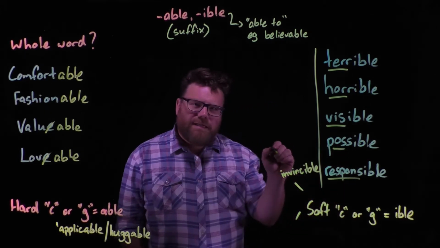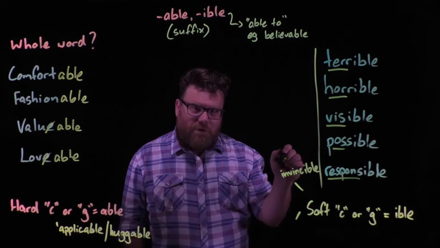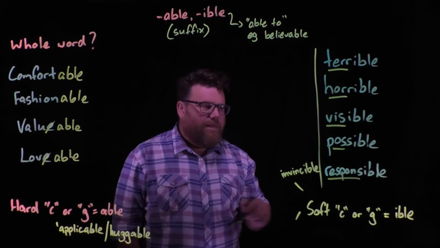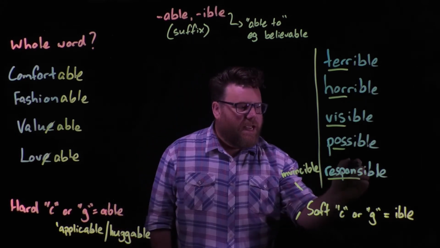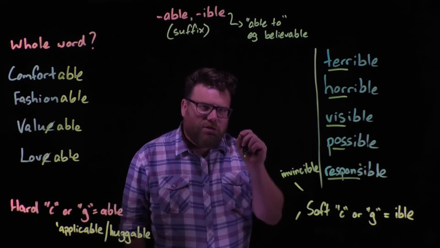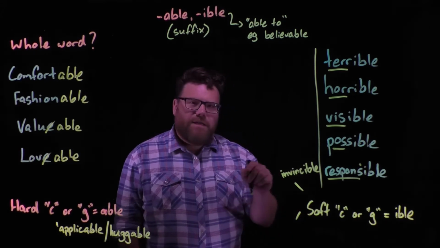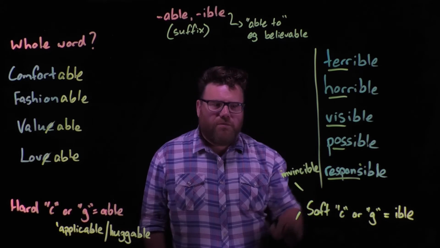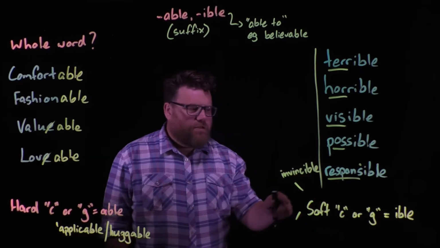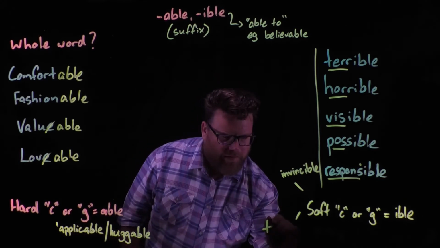Now, responsible does sound a bit like a whole word at the beginning, response, right? So why isn't it able? Well, that brings in another rule, and that is if the word ends in an S or a C that sounds like an S, a soft C, then it's ible. So responsible, invincible, okay? And also if it's a soft G, and I mean by that words like